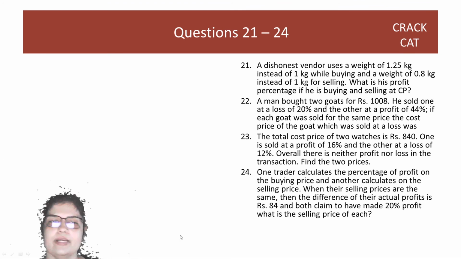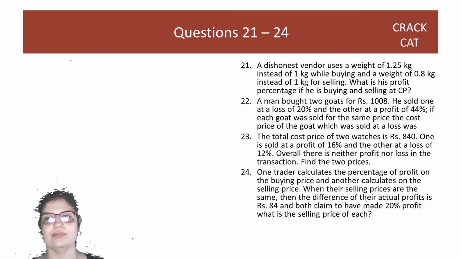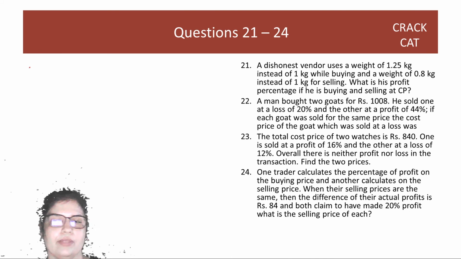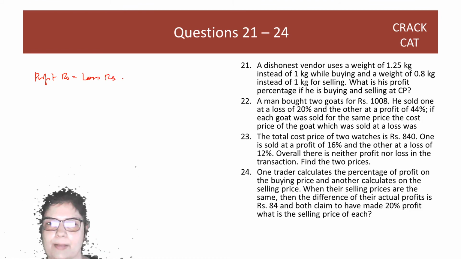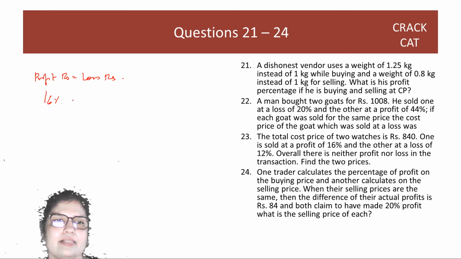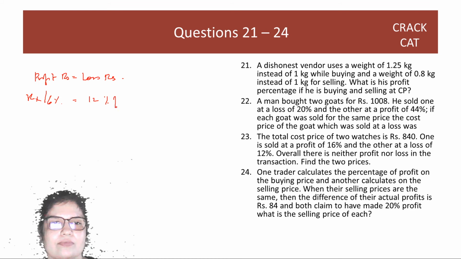The total cost price of two watches is rupees 840. One is sold at a profit of 16% and the other at a loss of 12%. Overall, there is no profit, no loss. Find the two prices. So, जो एक का profit होता है absolute value, दूसरे का loss होता है absolute value. Okay? तो profit of 16%, so forget the sign, ये positive है एक negative है, 16% of something is equal to 12% of something else.